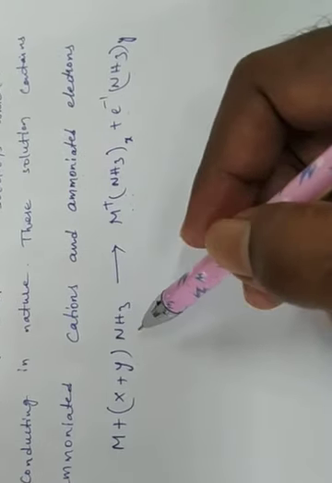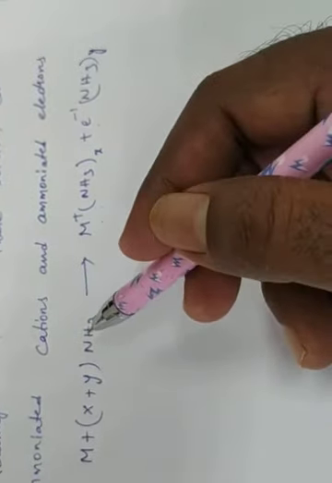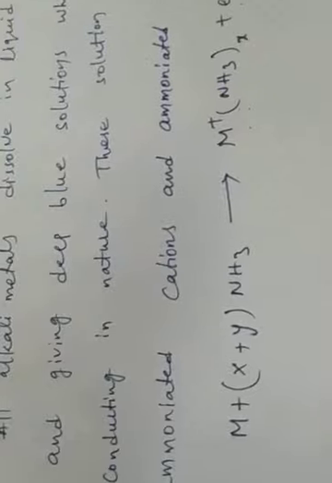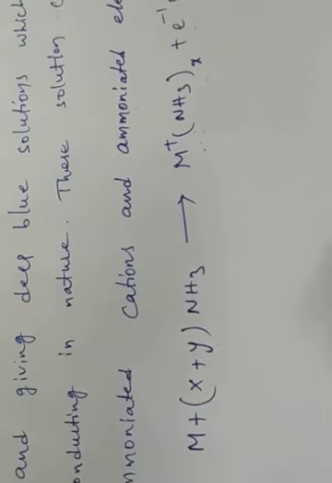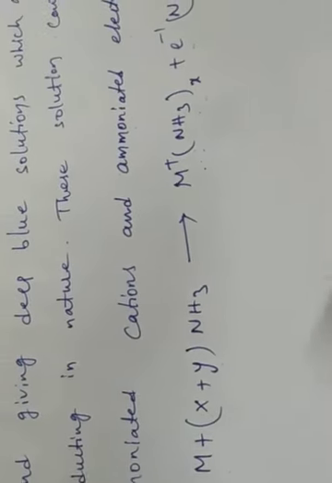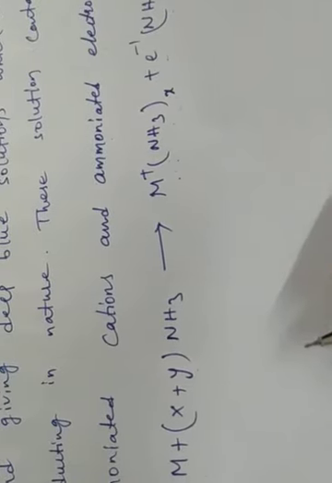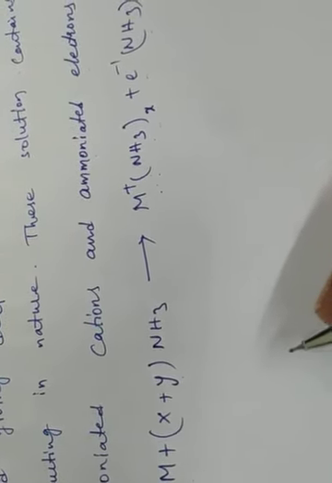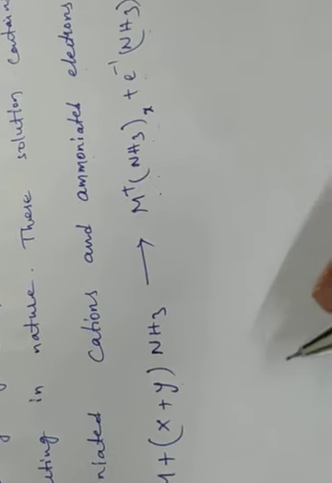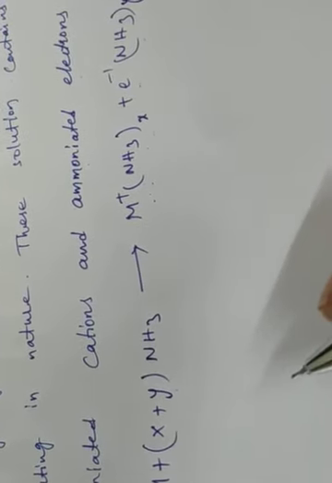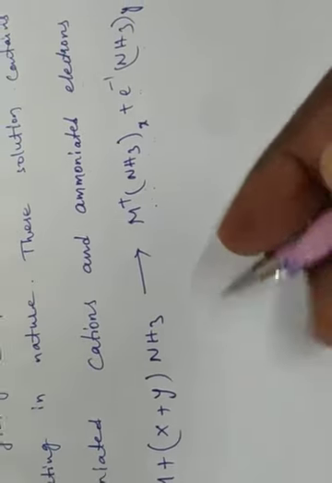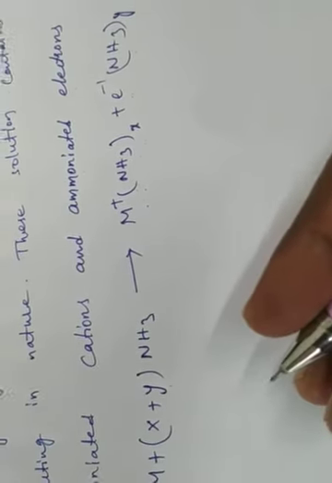So we are discussing the solubility in liquid ammonia. This is NH3, liquid ammonia. When alkali metals dissolve in liquid ammonia, it gives the blue color. The blue color of the solution is considered to be due to the ammoniated electrons, which absorb energy corresponding to the red region of visible light for their excitation to higher energy levels.